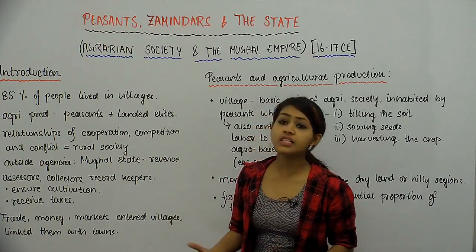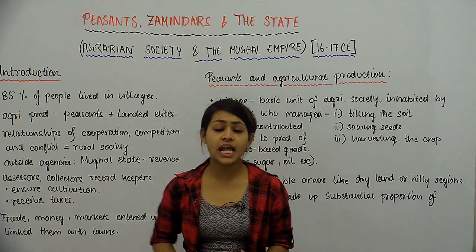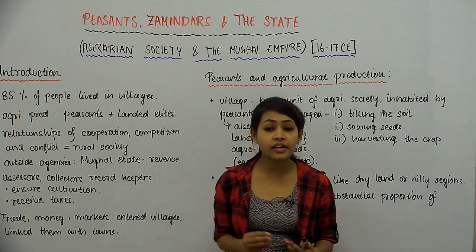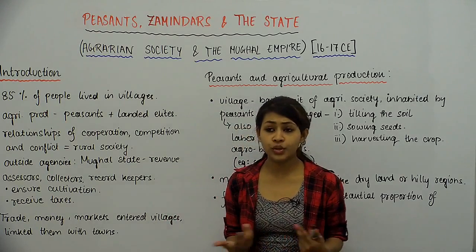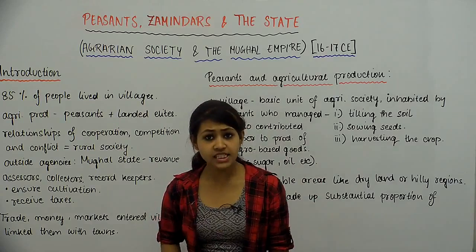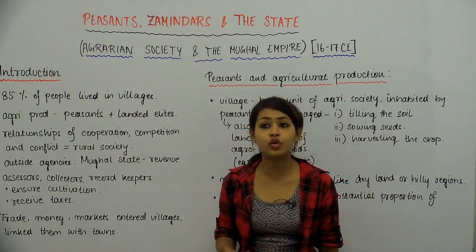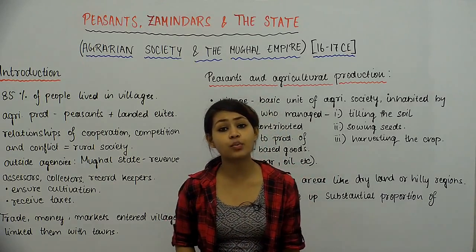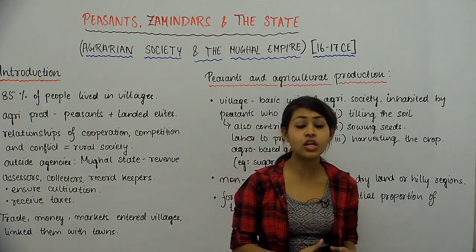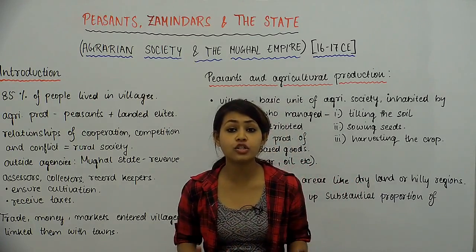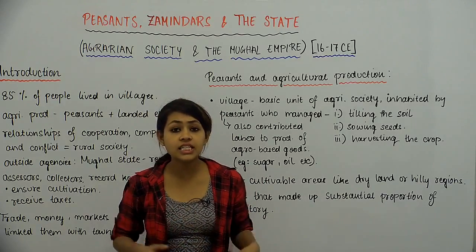And the rest 15% were the ones that lived in slightly more developed areas, areas that we cannot really call urban, or cities, but they were like towns that had come up because of all the trade practices going on during that period of time. This is way back in history, and we didn't have industries or factories or any sort of modernization in the east at that point of time.